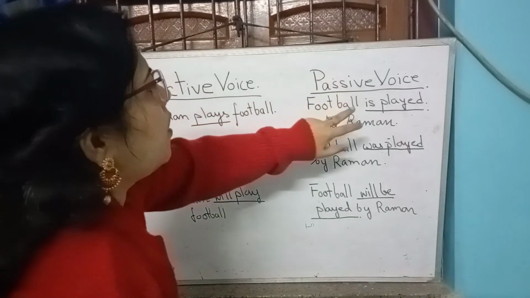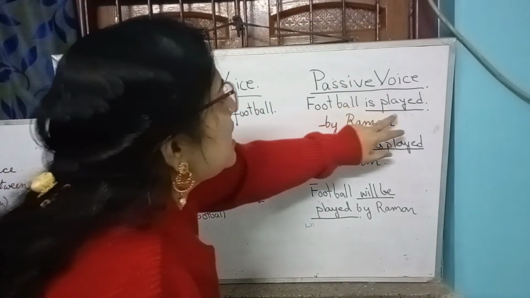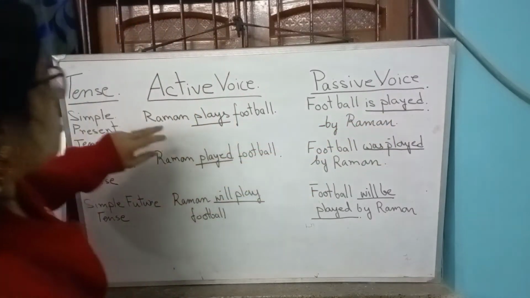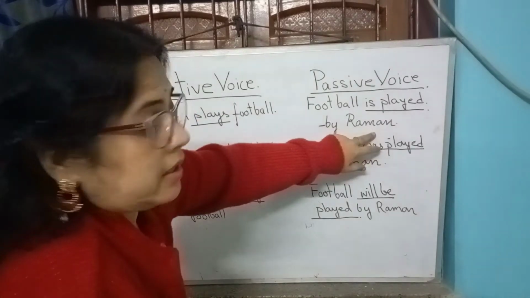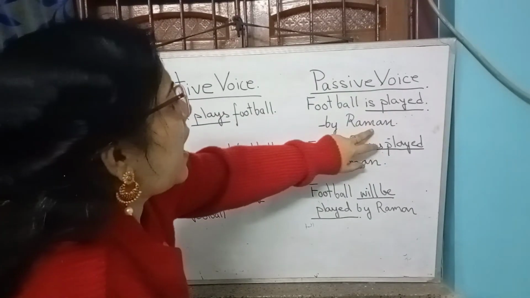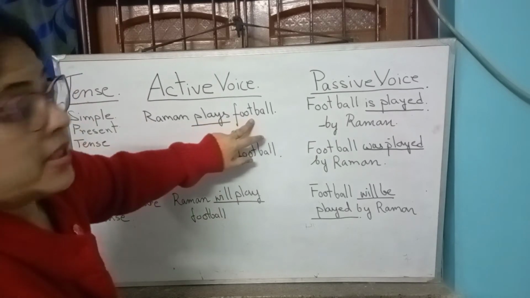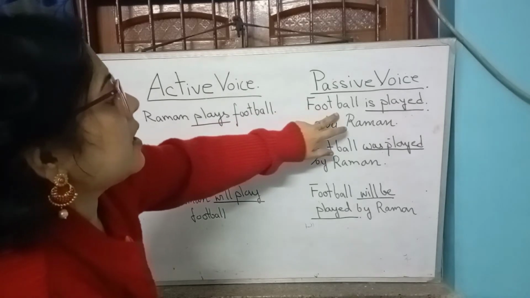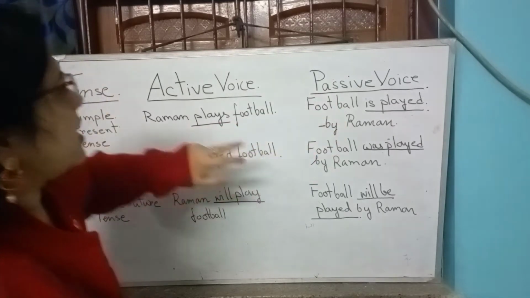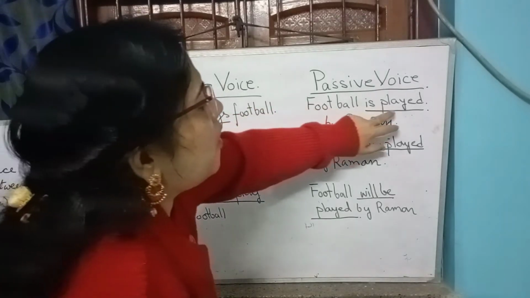In passive voice, the sentence will become football is played by Raman. So what happens here? The subject Raman becomes the object in this sentence, with by added as an agent, and the object in the first sentence in active voice, football, becomes the subject in the passive voice. And plays, this verb, attains the form is played.